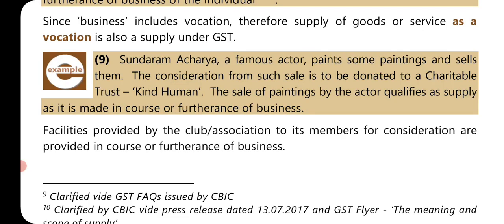Sundaramacharya, a famous actor, paints some paintings and sells them. The consideration from such sale is to be donated to a charitable trust, Kind Human. The sale of paintings by the actor qualifies as supply as it is made in the course or furtherance of business. Though the actor is doing some painting, and for the said painting he is receiving some consideration, so it is a supply.